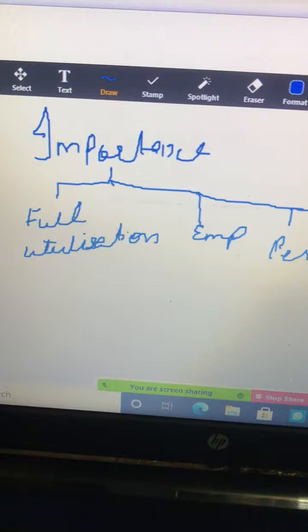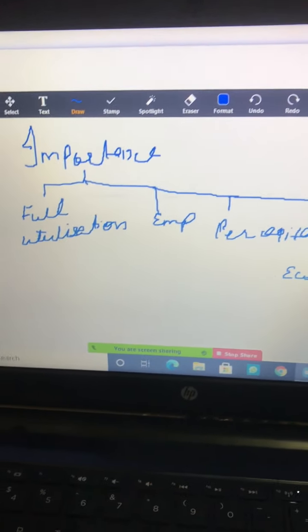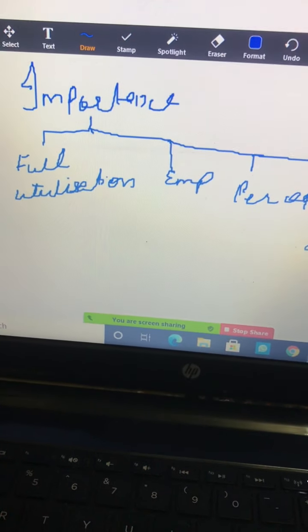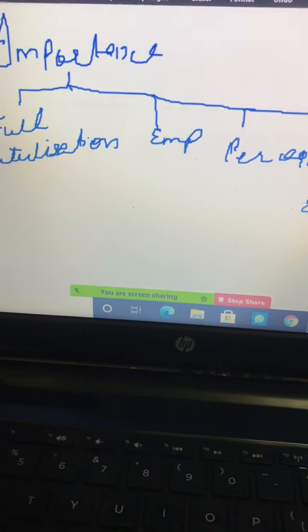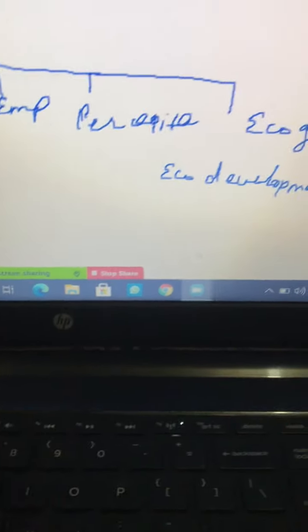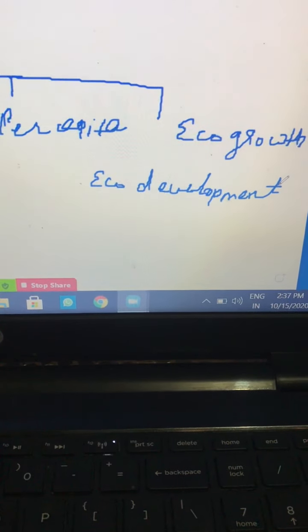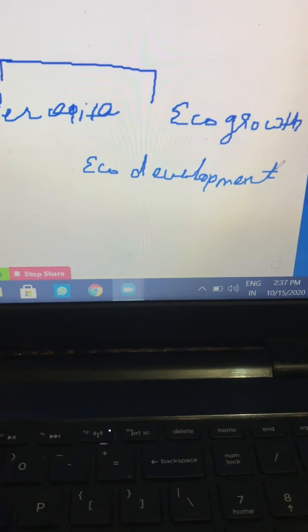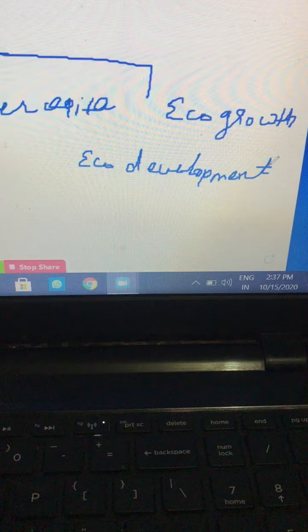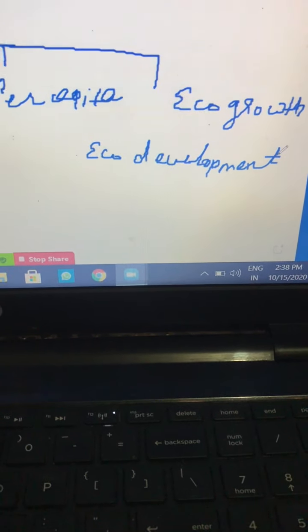If a question comes, what is the importance of industrialization? You are here to give these points: full utilization of resources, employment opportunities, and if there is employment, definitely it will reduce poverty. Per capita income will get high, and if per capita income is high, your quality of life is going to be improved, and I will have economic growth as well as economic development. You need to explain these points in detail for 5 marks.